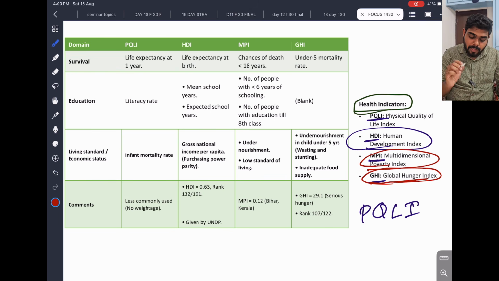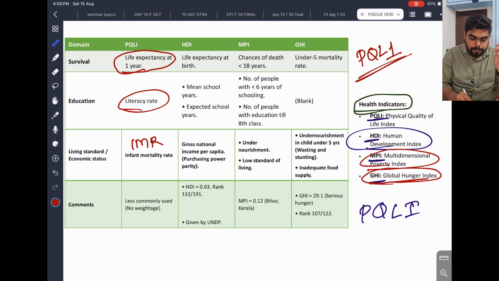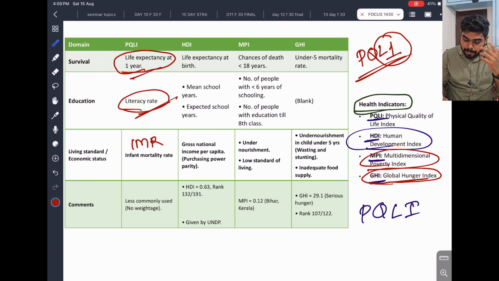What is PQLI? Physical quality of life index. The parameters, the domains in the PQLI, are life expectancy at 1 year, literacy rate, and infant mortality rate, IMR. So we can write that PQLI is based on life expectancy at 1 year, literacy rate and infant mortality rate.